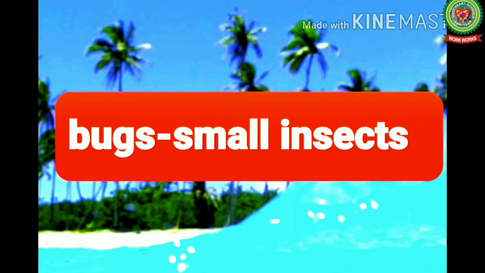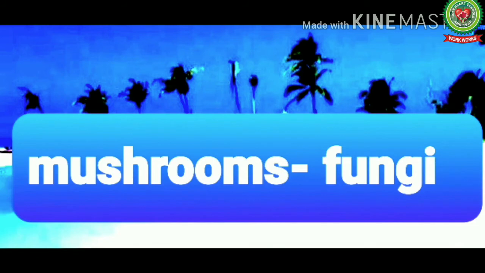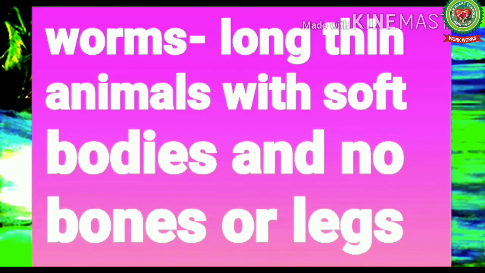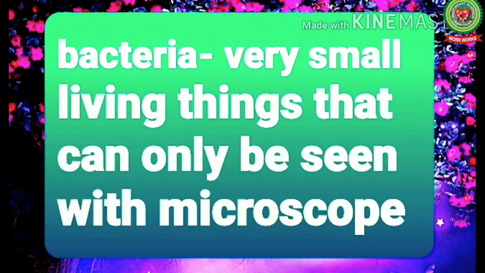Now, underline the word bugs means small insects. Next is mushrooms means fungi. Next is worms means long thin animals with soft bodies and no bones or legs. Next is bacteria means very small living things that can only be seen with a microscope.